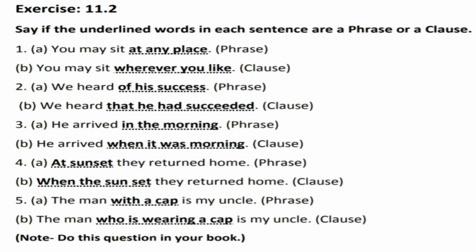It is a phrase. B, he arrived when it was morning. It is a clause. Fourth, A, at sunset they returned home. B, when the sun set they returned home. It is a clause. Fifth, A, the man with a cap is my uncle. B, the man who is wearing a cap is my uncle. My dear students, do this question in your book.